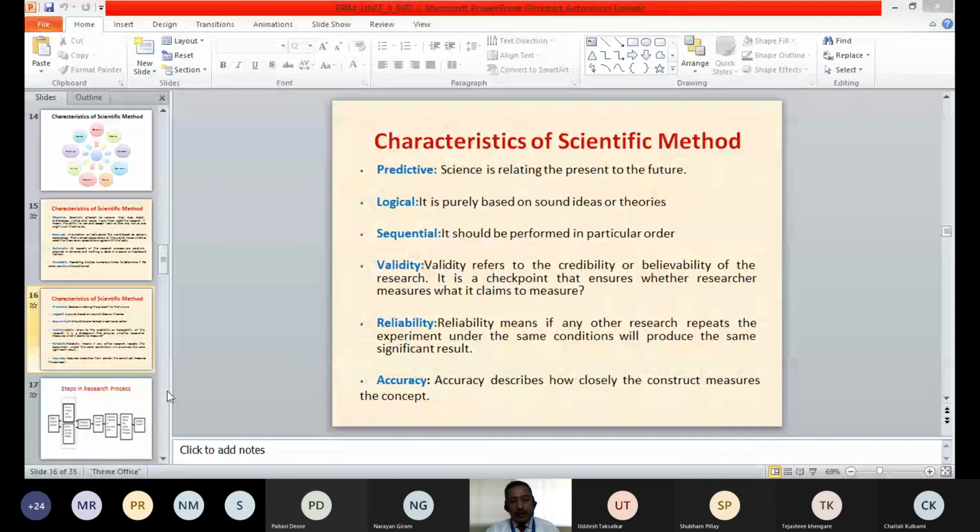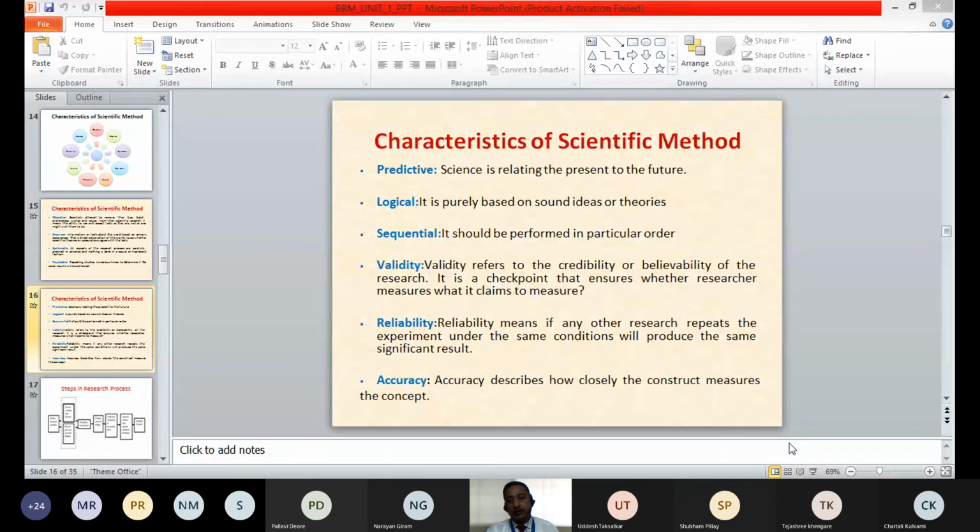And then it should be accurate. Accuracy describes how closely the construct measures the concept. So how accurately we measure what is supposed to be measured, that is the accuracy of the method or of the research.